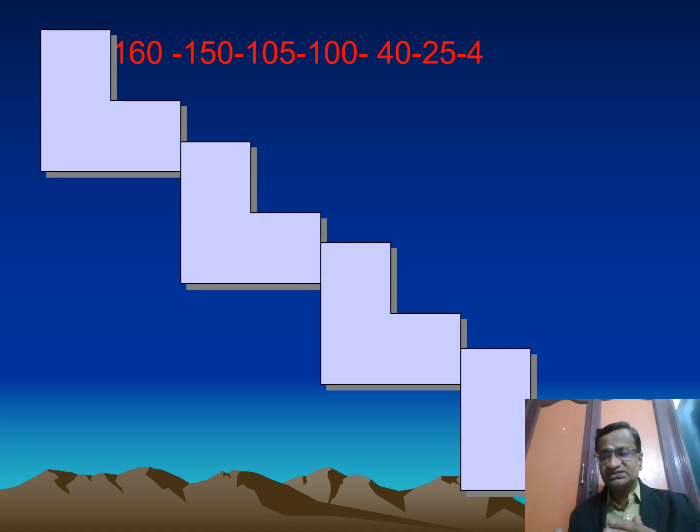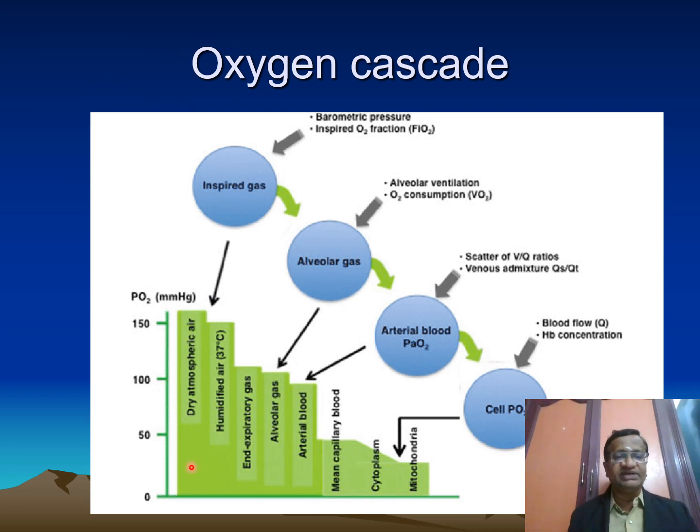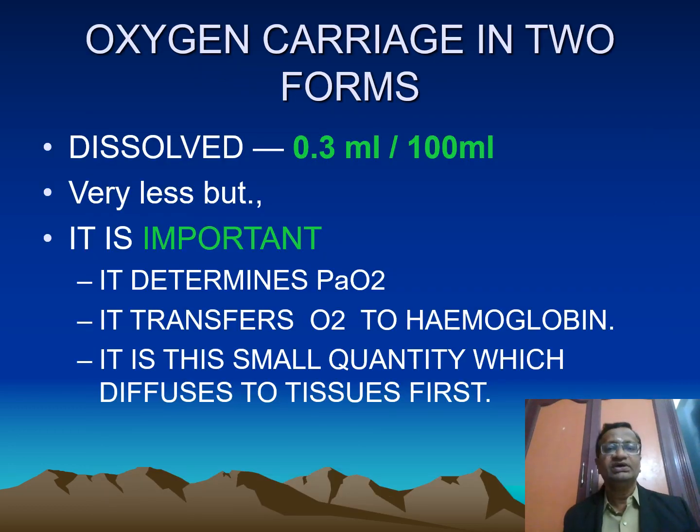The decline in the partial pressure of oxygen from the atmosphere to the mitochondria is called the oxygen cascade. Again, this is the dry atmospheric air at 160 millimeters of mercury, then humidified, end expiratory gas, alveolar gas, arterial blood, mean capillary around 40, cytoplasm, mitochondria. This is the oxygen cascade.